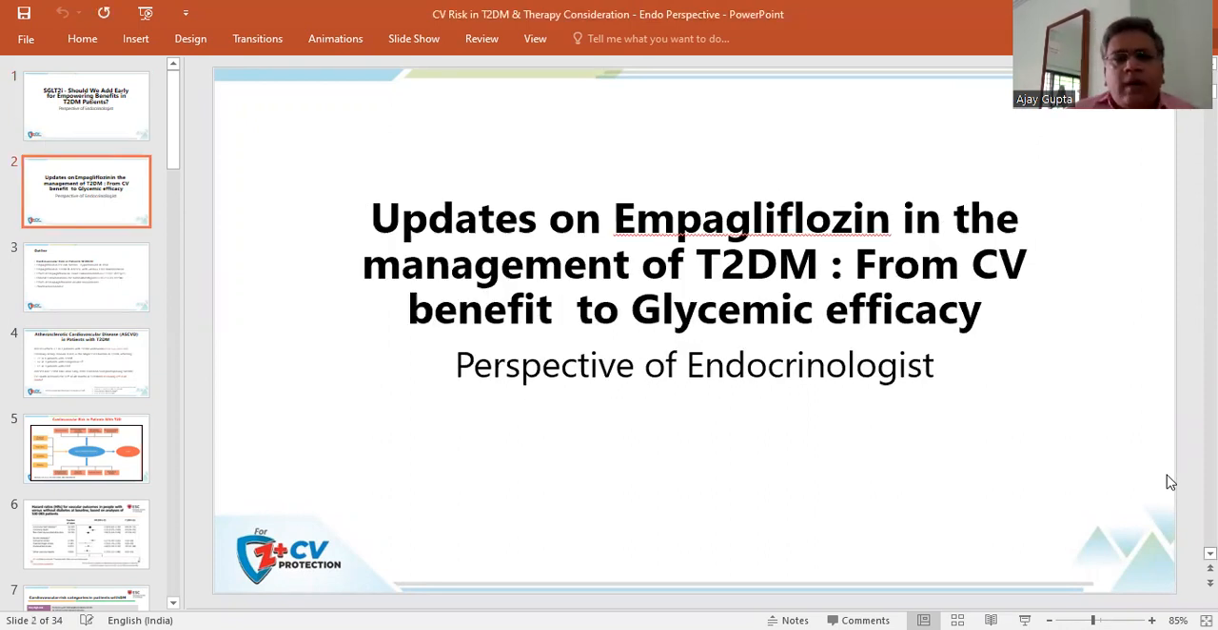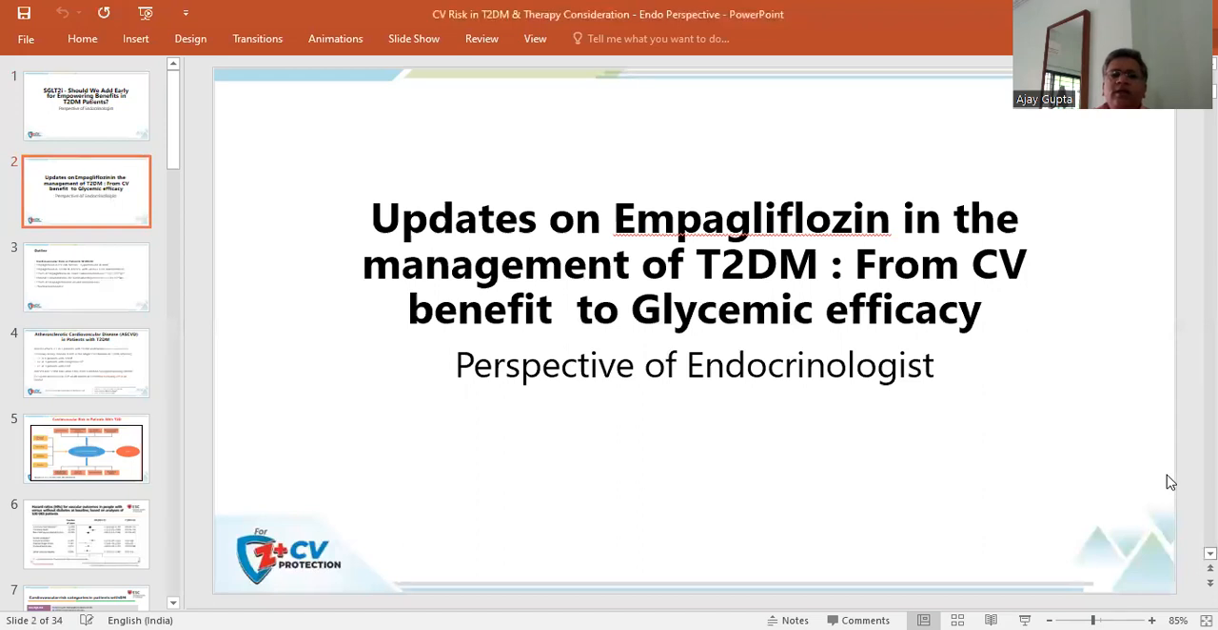So, updates on empagliflozin in the management of type 2 diabetes mellitus, from the cardiovascular benefit to the glycemic efficacy. We all know that various SGLT2 molecules are available in the market, which include canagliflozin, empagliflozin, remogliflozin, sotagliflozin. Various molecules are available, but in the Indian market, there are 3 to 4 molecules available.